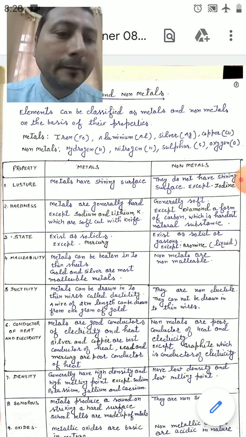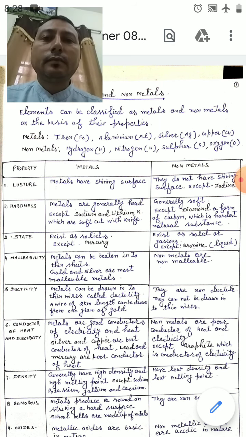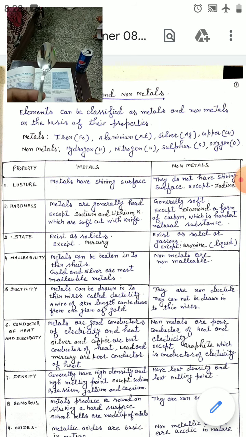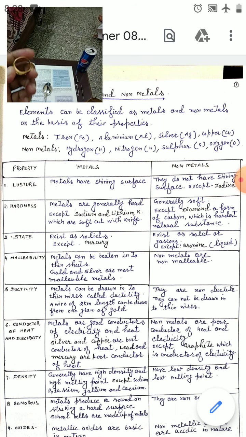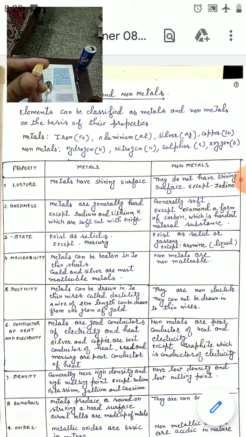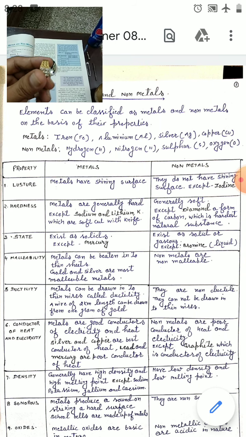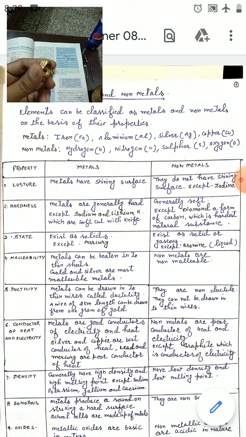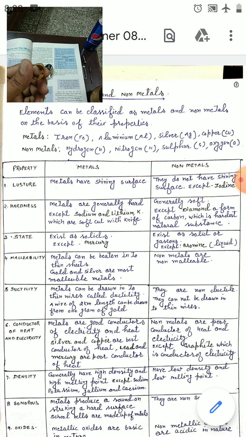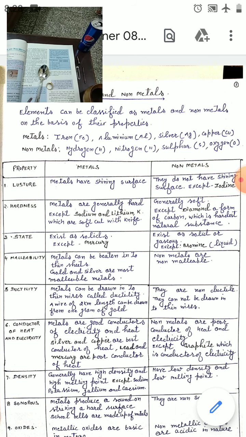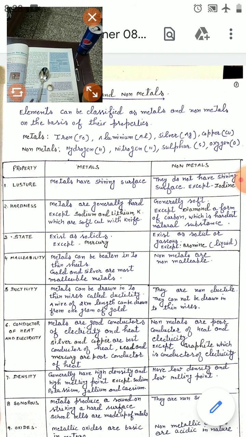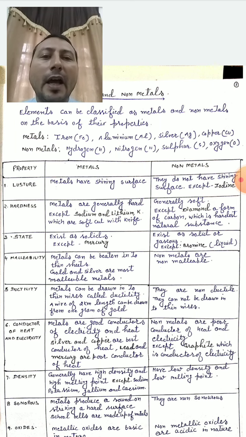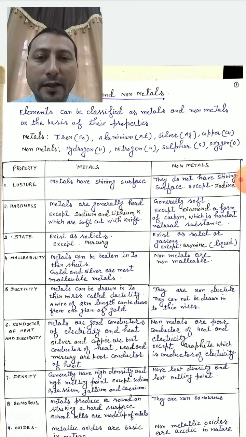And you can see here, I will show you. You can see this spoon has a shiny surface. You can see this gold ring which is also having a shining surface. So metals are those elements which have a shiny surface. And non-metals do not have a shining surface, except iodine.